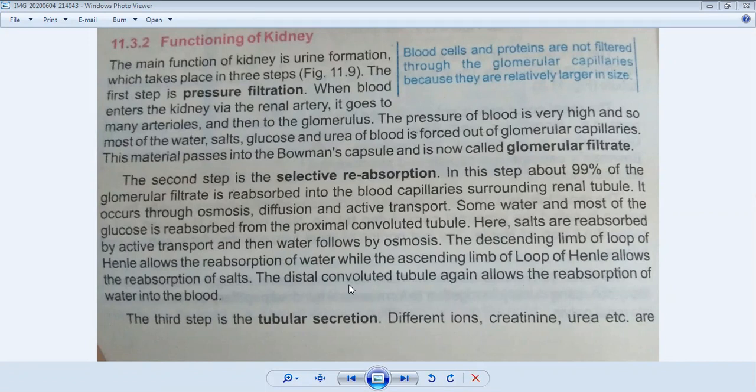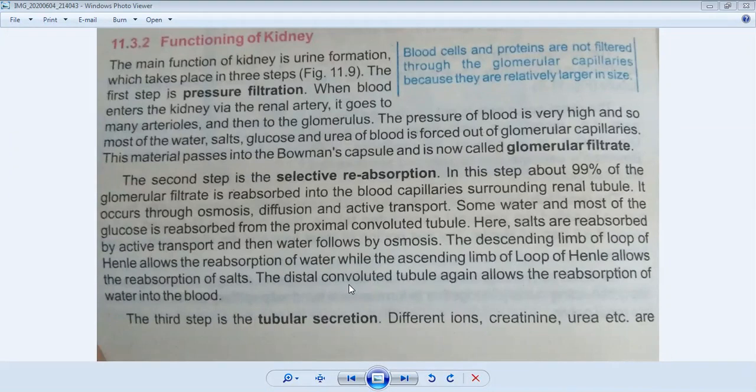I also told you that nephron consists of two main parts, renal corpuscle and renal tubules. Renal corpuscles consist of the part which has no tubes in it, for example glomerulus and Bowman's capsule, and renal tubules are further divided into four parts.